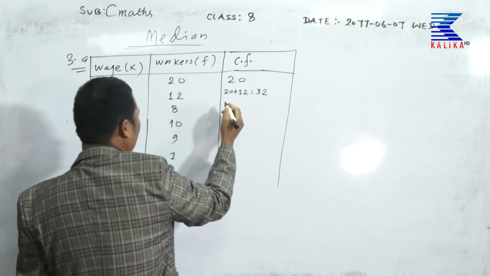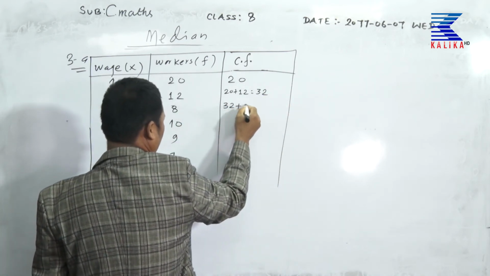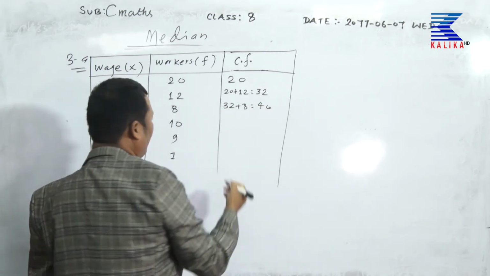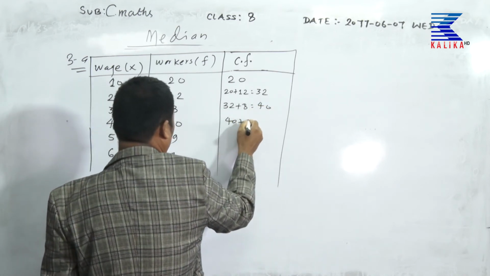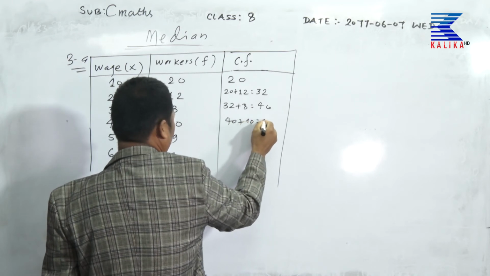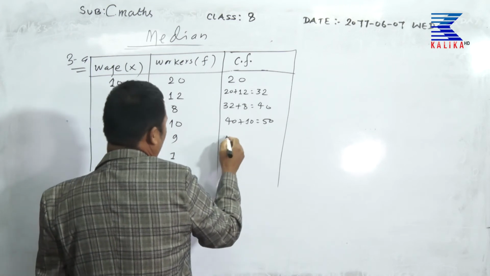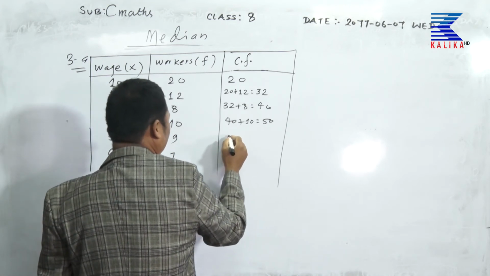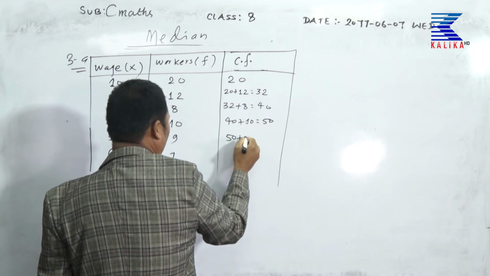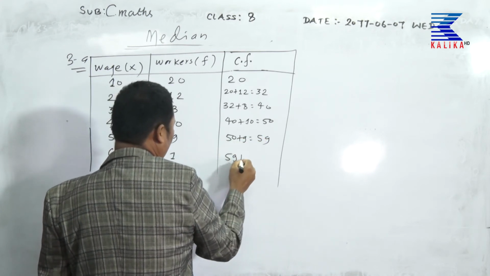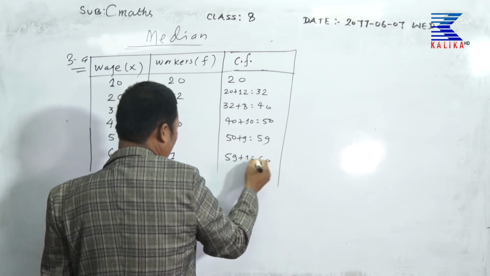Next 32 plus 8 is 40, 40 plus 10 is 50, 50 plus 9 is equal to 59, 59 plus 1 is equal to 60.